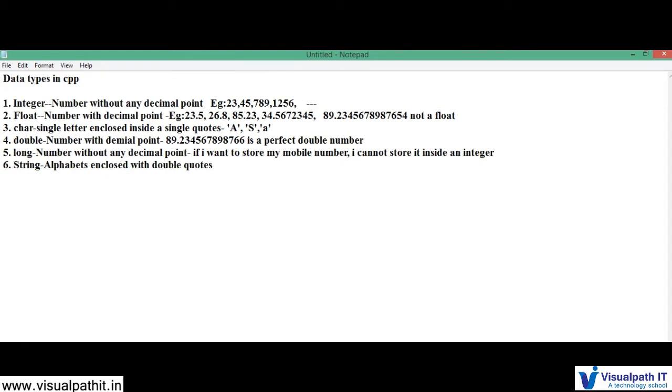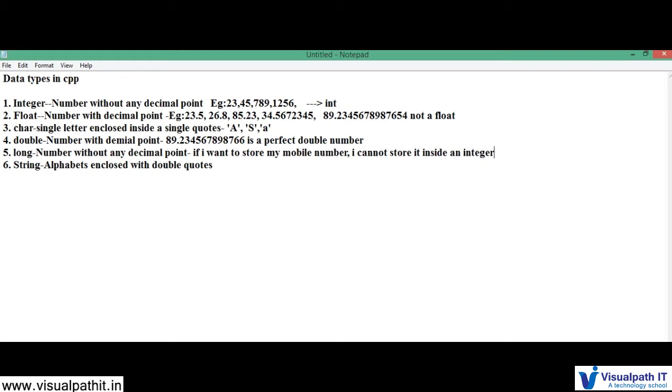Okay, it is represented using int. And the float is actually a float with a small f, right? And so I cannot store it inside an integer. Why? Because every data type has its own range. That is very, very important. Every integer has its own range.